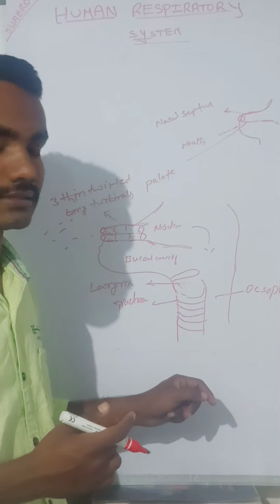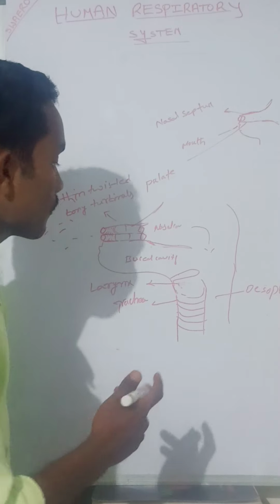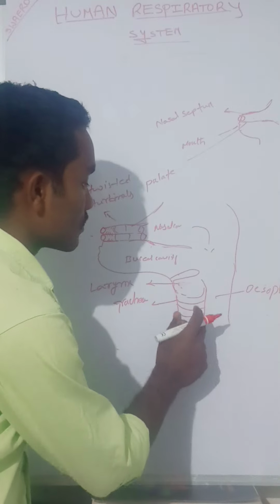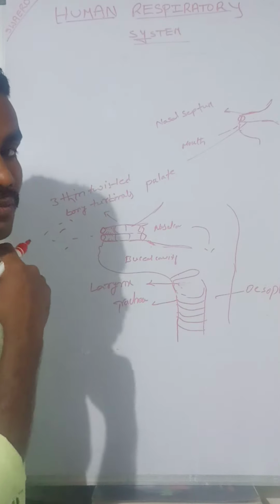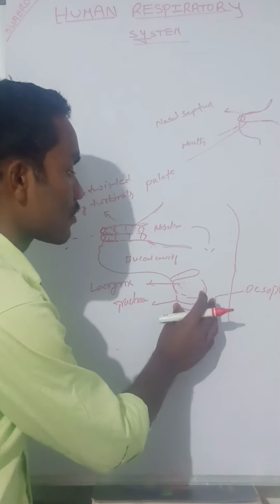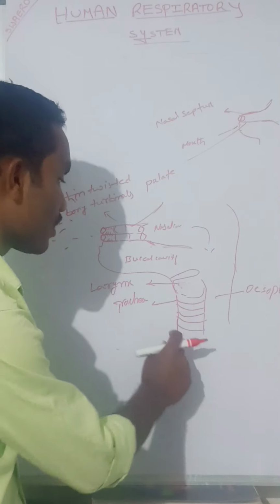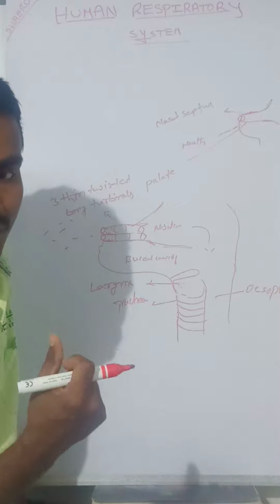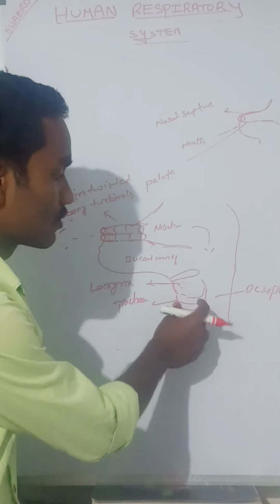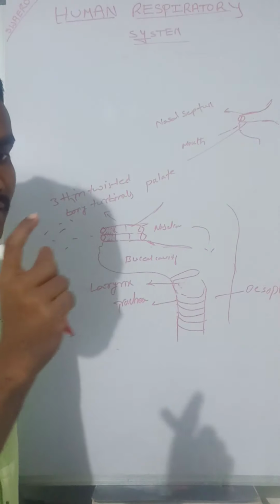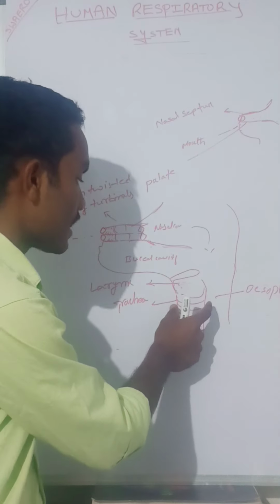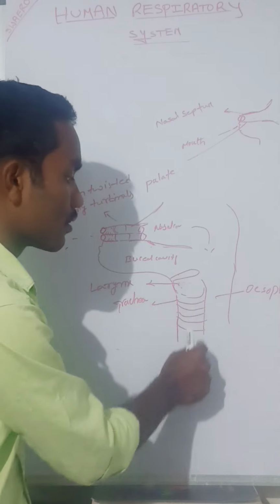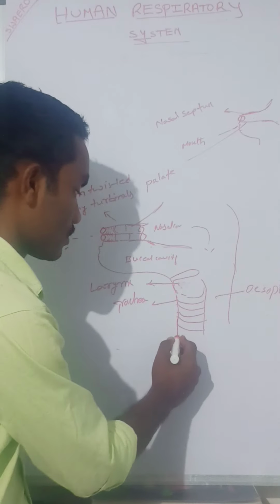These incomplete C-shaped cartilages support the trachea ventrally. They prevent the collapse of the trachea. If they were not present, what would happen? The trachea would collapse and we could not breathe. For example, if a water pipe is closed, water will not flow forward. Likewise, if the trachea is closed, air will not pass into the lungs.